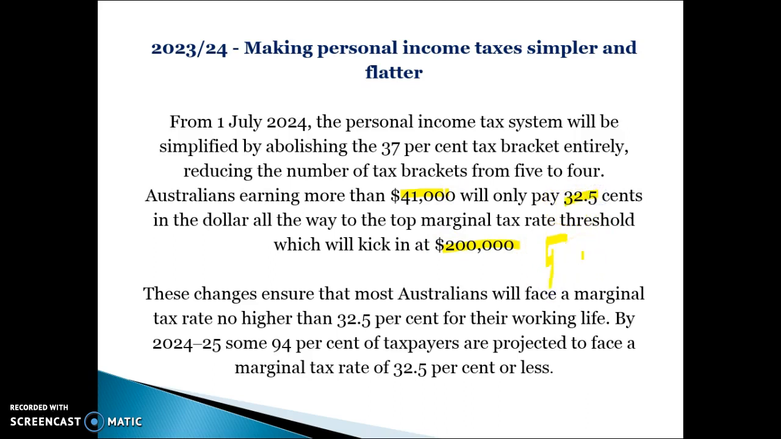So you're saving 4.5 cents on $110,000 of your income, which equates to quite a bit of money, over $4,500. That's why a lot of people have an issue with this, is because high income earners are going to get most of the benefit. These changes will ensure that most Australians don't face a bracket above 32.5%. So 94% of all taxpayers are actually going to be in that middle bracket. It's a very proportional tax system.